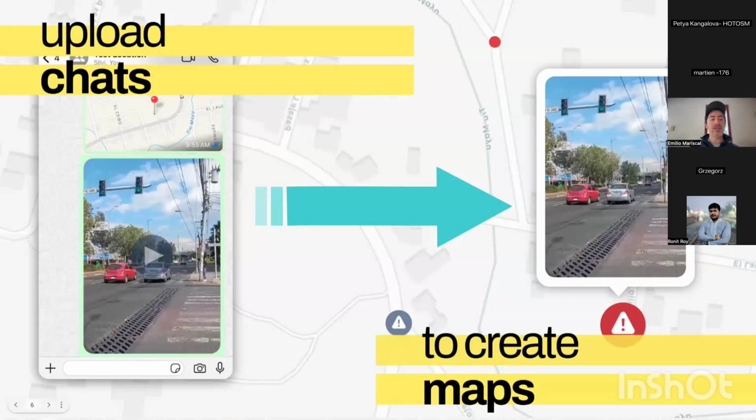You will be able to see in seconds a map with all the shared locations, along with content that was shared in that conversation. That content will be imagery, video, or text.